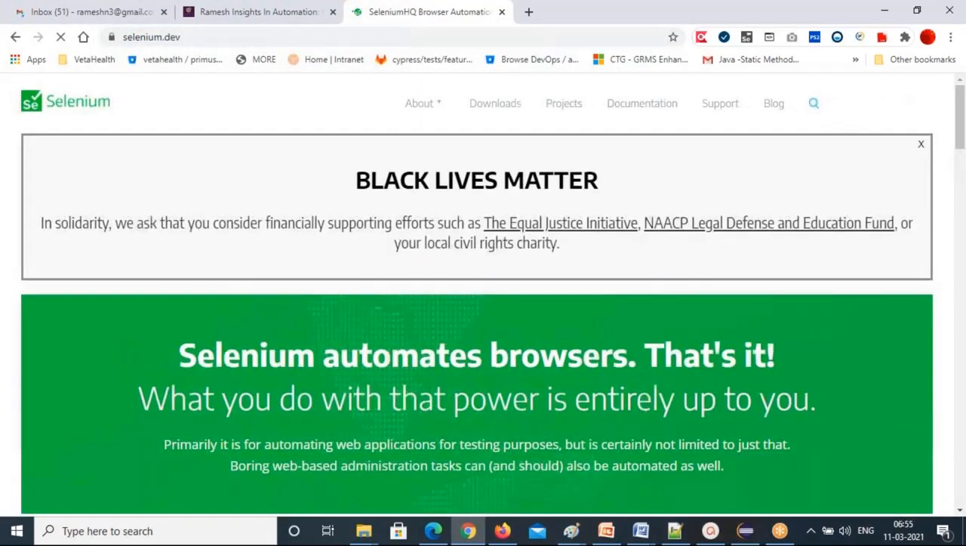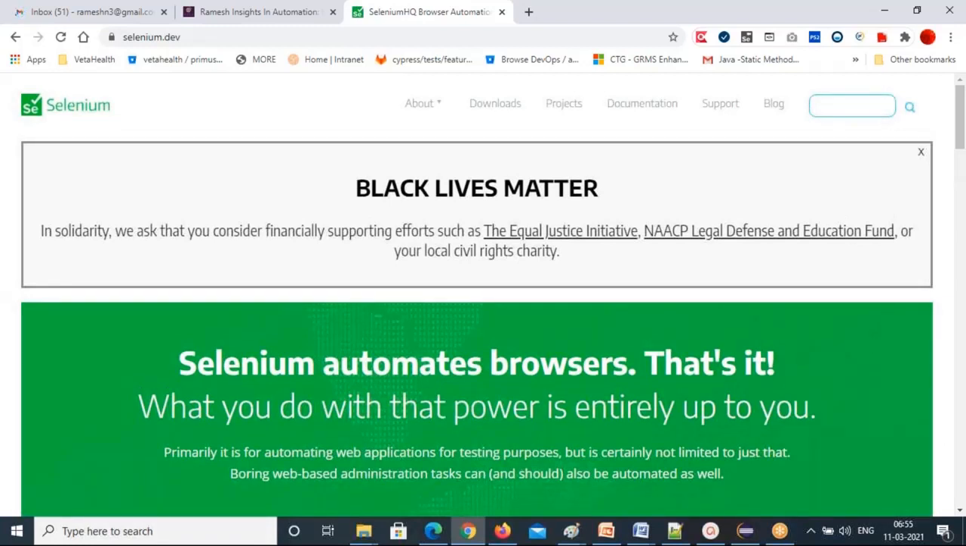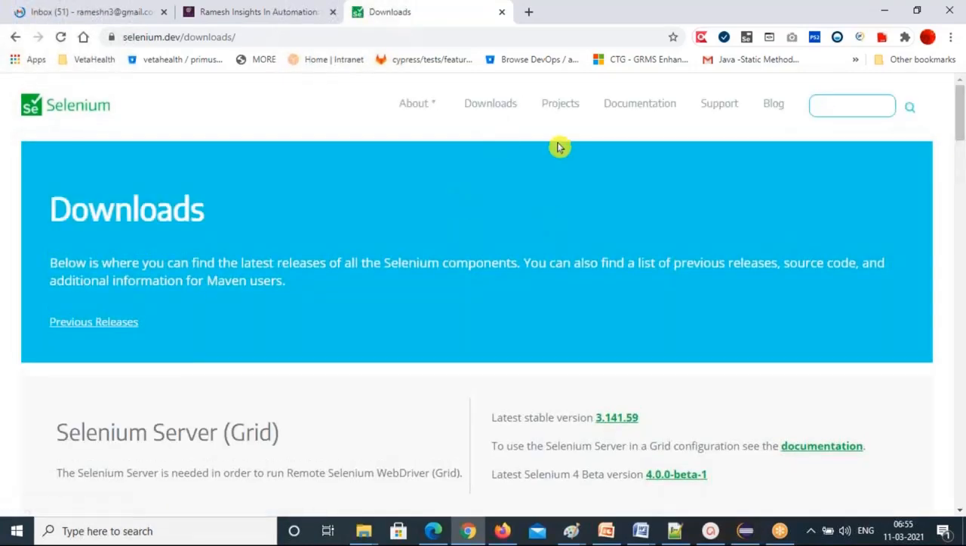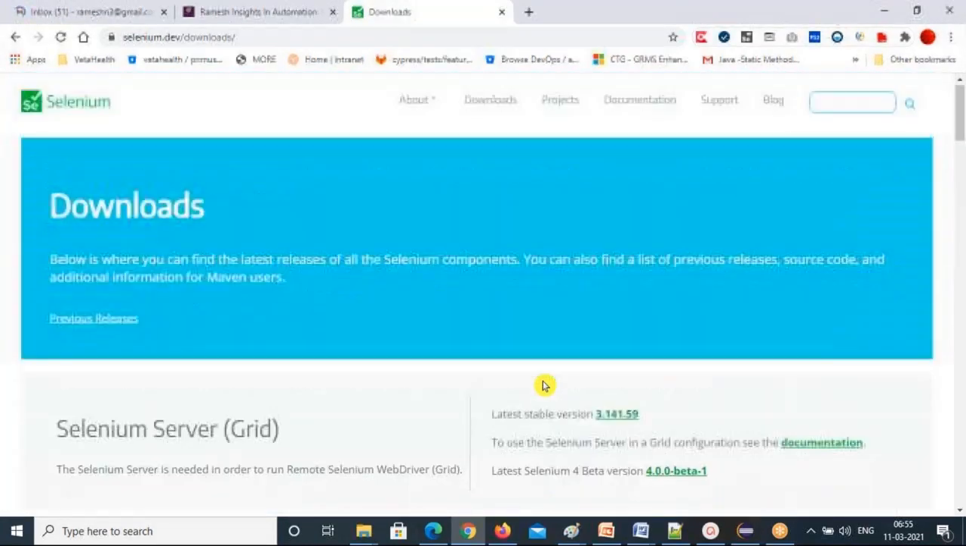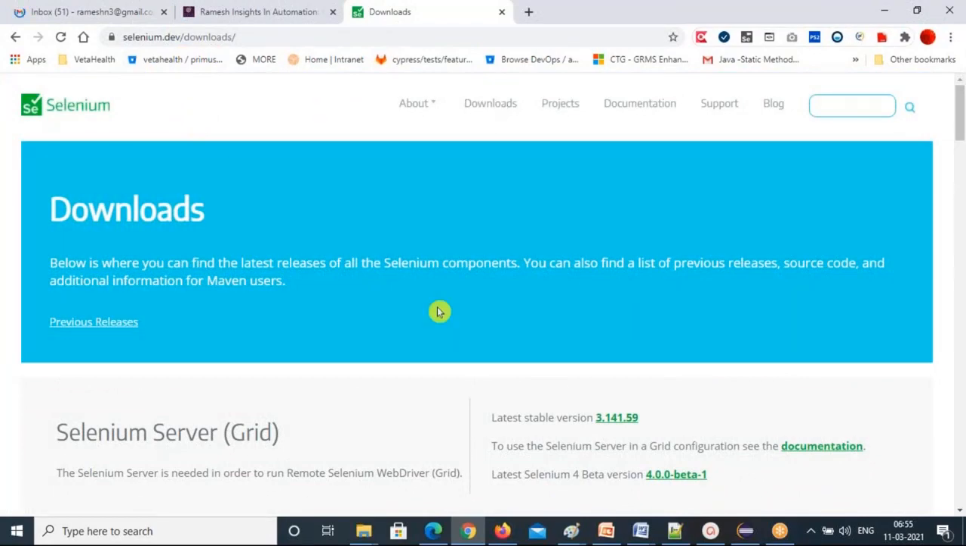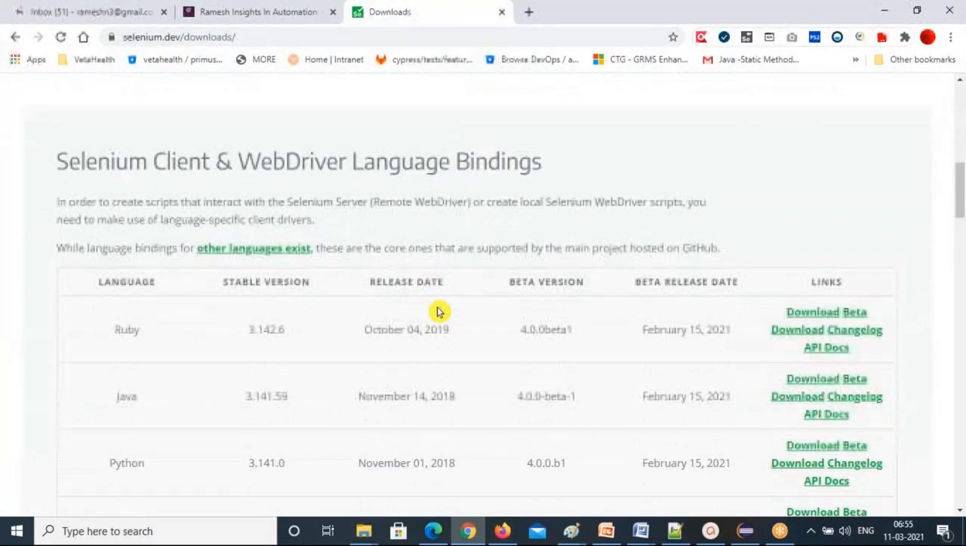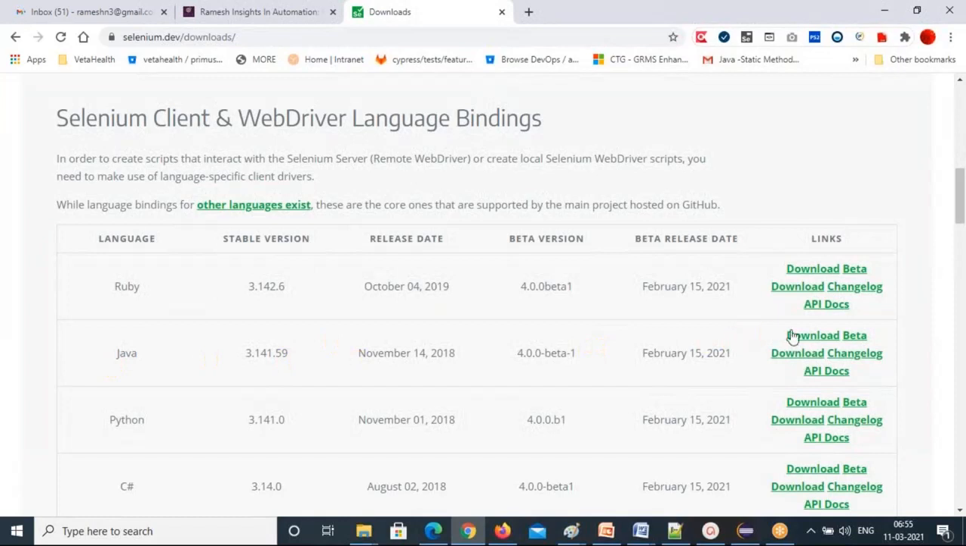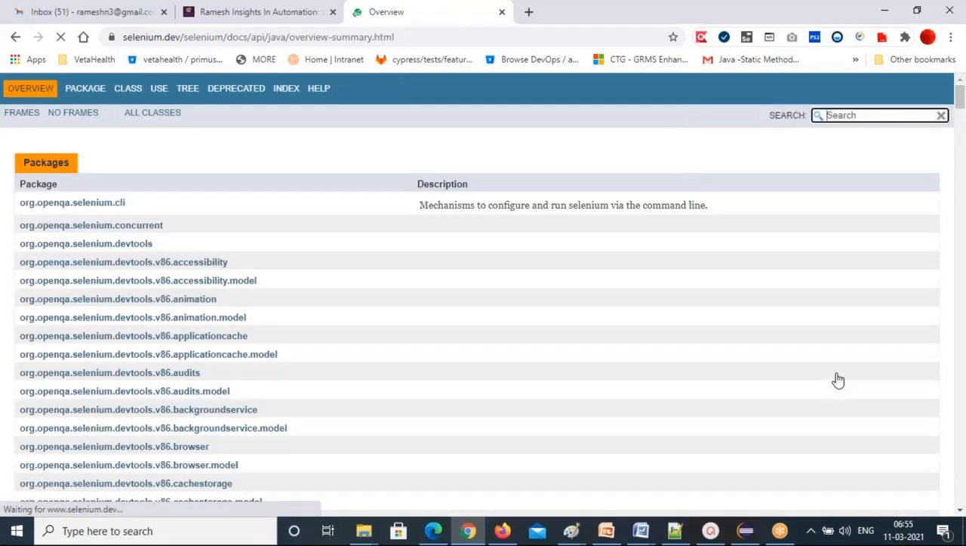Every class of Selenium has a default or parameterized constructor. And I'll show you constructor overloading also. So go to selenium.dev, downloads, and if you want to see all the Selenium code and the default code, you go to Java, under this section Selenium client and WebDriver language bindings, and choose Java and API docs. Click on API docs, and it will take you to the overview summary page.